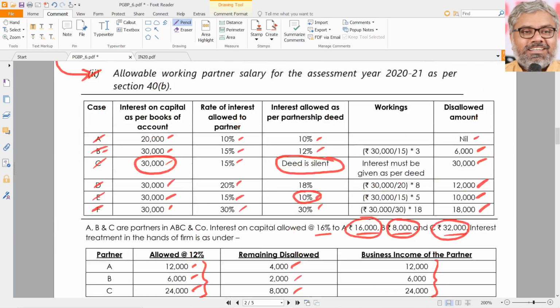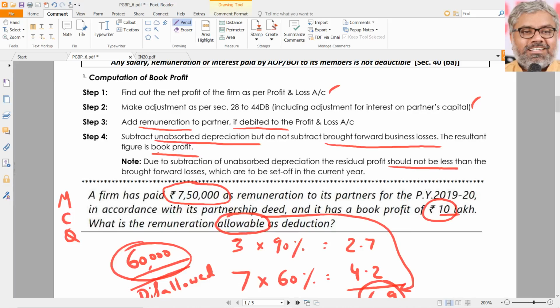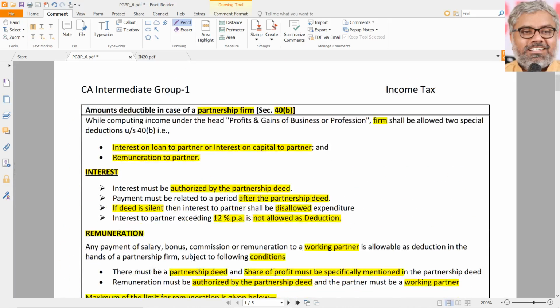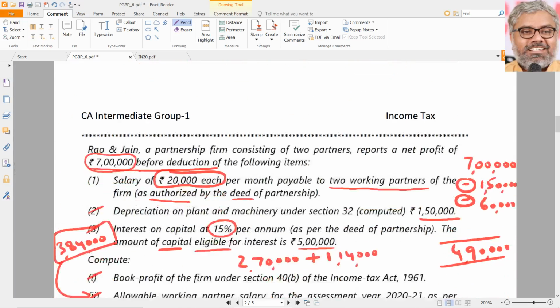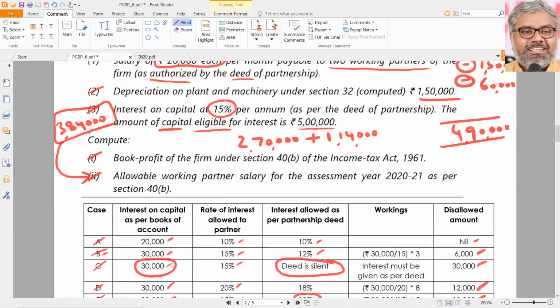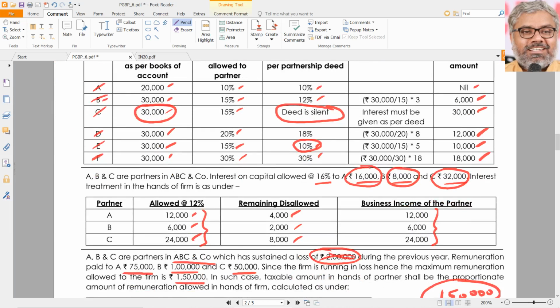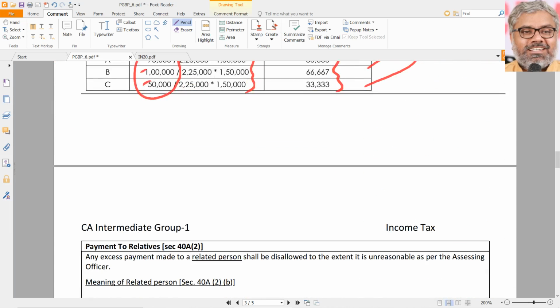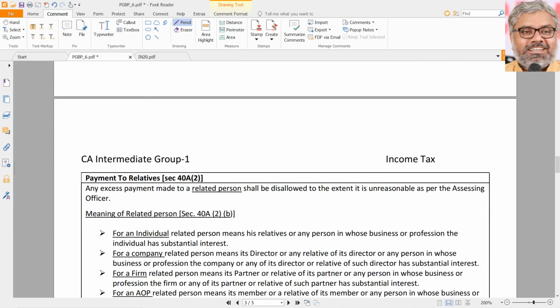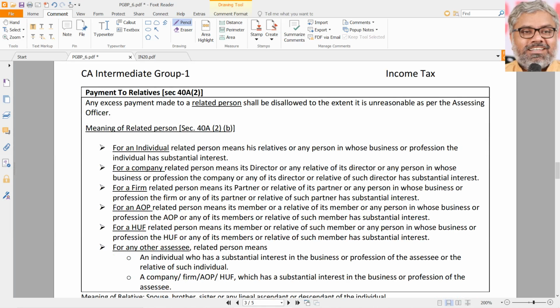That is about section 40(b) related to partnership firms. A very, very important section, as I already told. Why is it important? Not for a bigger question, but particularly for MCQs it is very important. Also, for a separate special question to be asked, it can be very important. So 40(b) is about partnership firms.